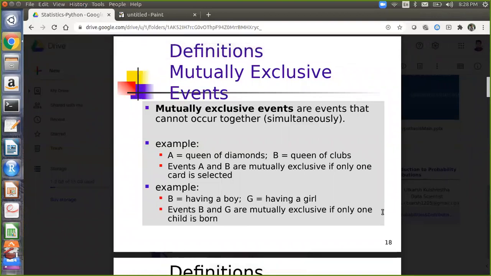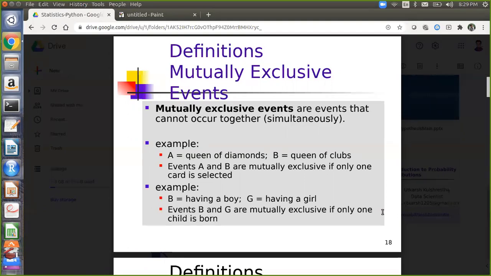No, either of one will occur. Another example is B is having a boy, G is having a girl. Events B and G are mutually exclusive if only one child is born. So if one child is born, there is no possibility that both the events will occur. So these kinds of events are called mutually exclusive events.